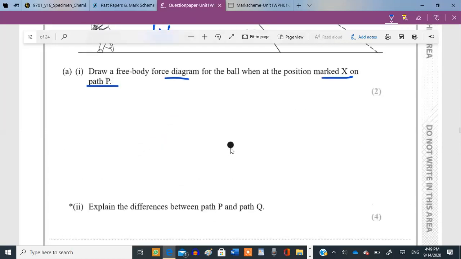These are the only two forces acting on this ball, so you just need to draw them out. This is your W, and this is your frictional force. Some students make the frictional force like this, which is incorrect. The frictional force always opposes the direction of velocity. Clear?